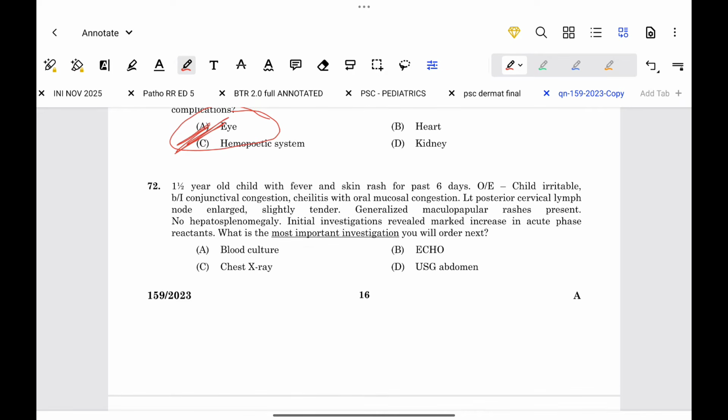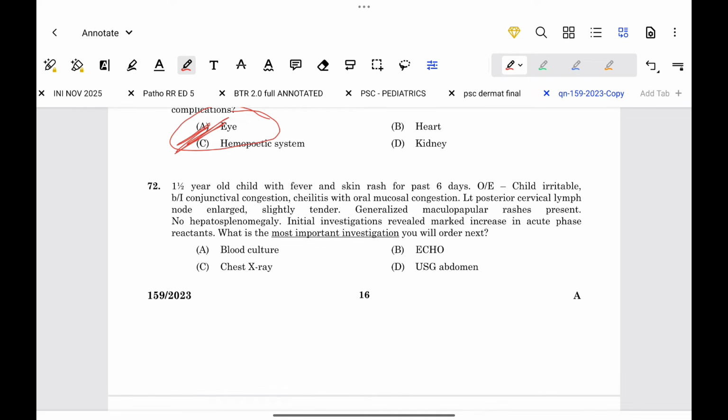72. A 1.5-year-old child with fever and skin rash for the past 6 days. On examination, child is irritable. There is bilateral conjunctival congestion, cheilitis with oral mucosal congestion, left posterior cervical lymph node slightly enlarged and tender, generalized maculopapular rash present, no hepatosplenomegaly. Initial investigation revealed marked increase in acute phase reactants. What is the most important investigation you will order next?